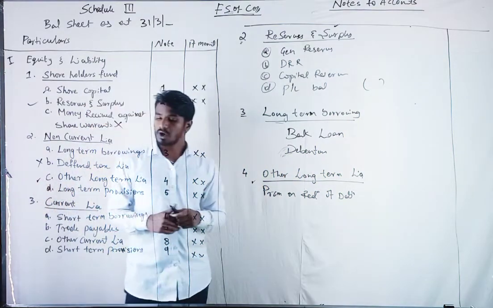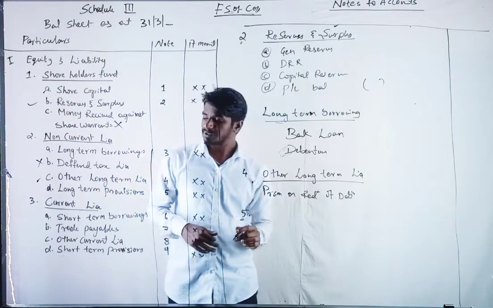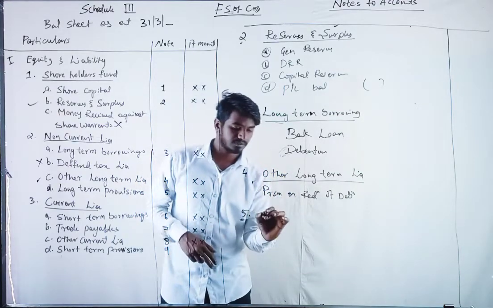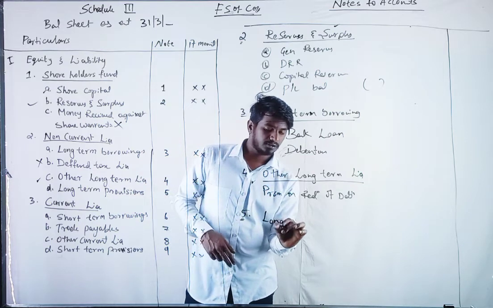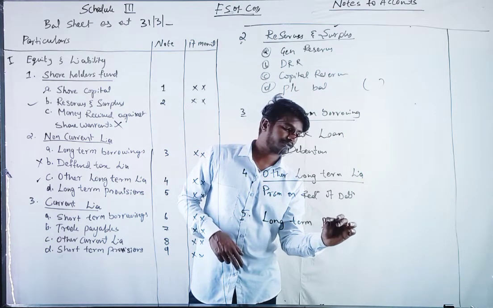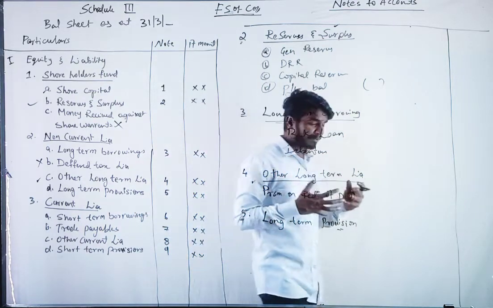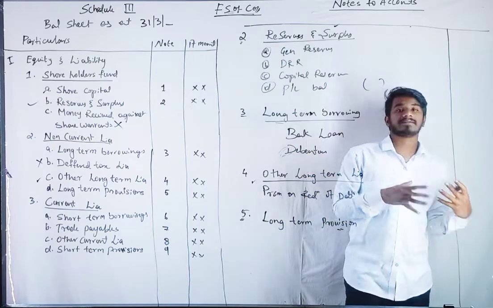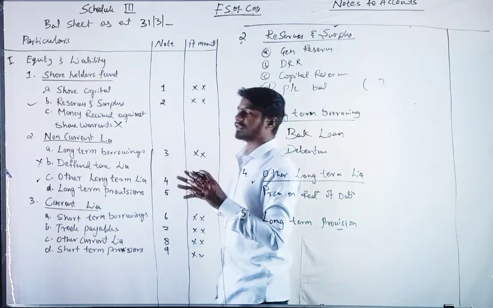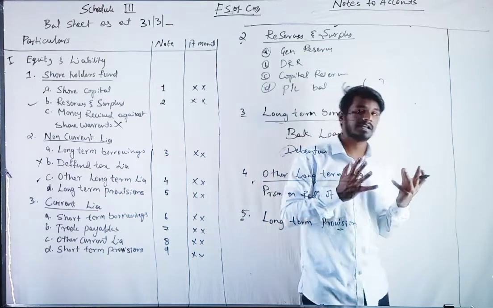And next, long term provisions. What do you mean by long term provisions? These are the amounts the company will keep aside, some profit they will keep aside for future liabilities. What are the future liabilities?